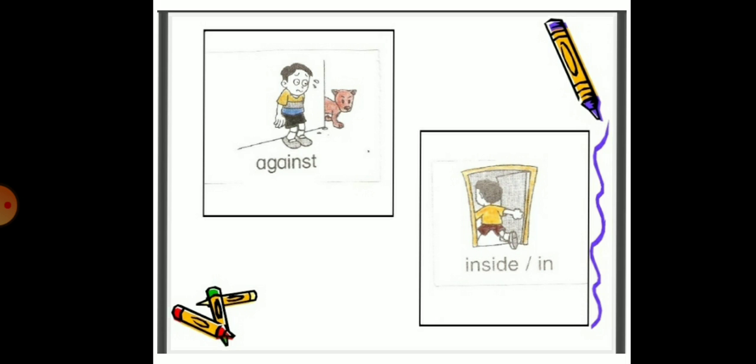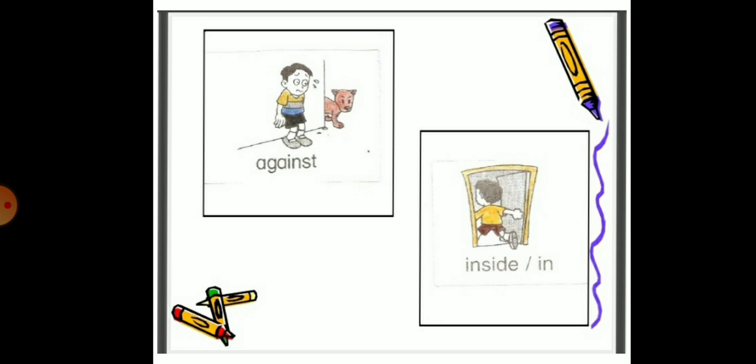We can say that the boy is leaning against the wall. Also we can say I am leaning against the whiteboard. Also we can say, don't lean against the wall; it has just been painted.